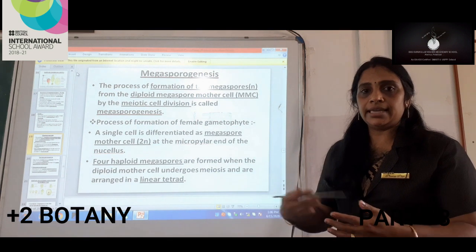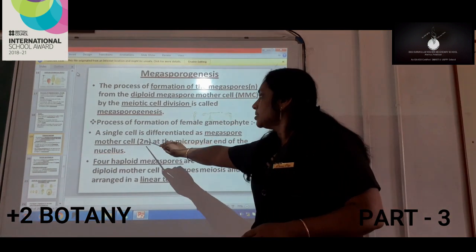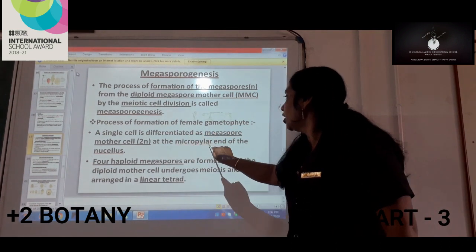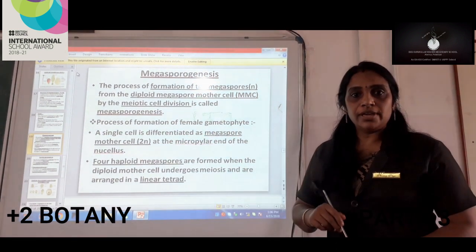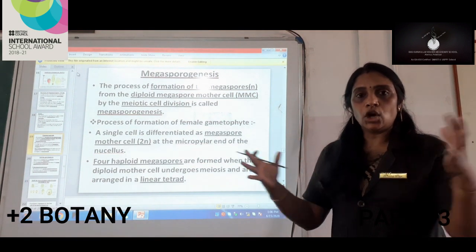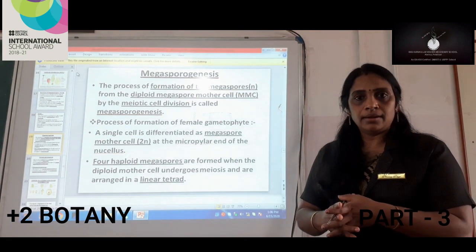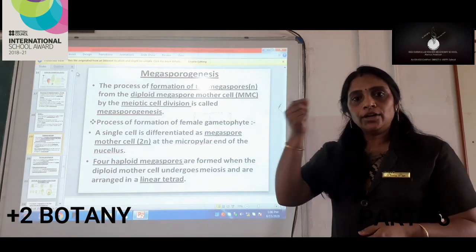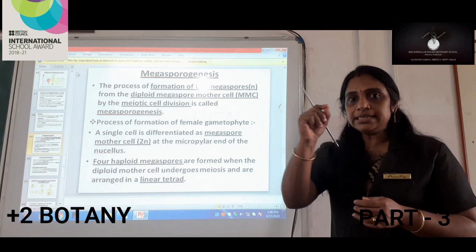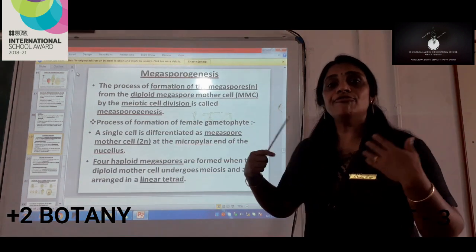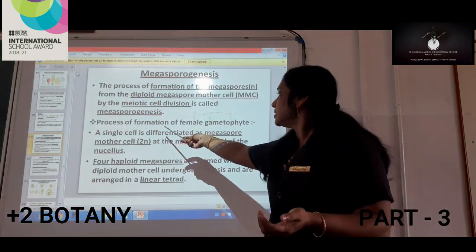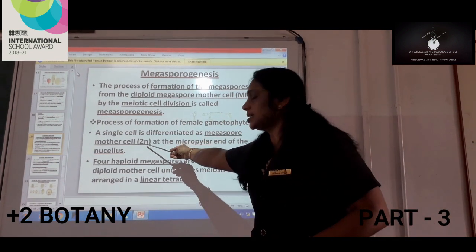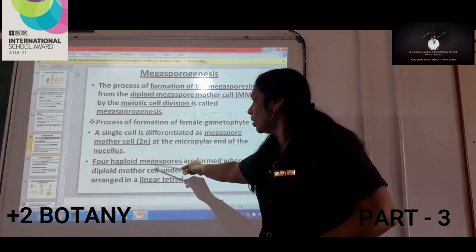Next we can see how the process of formation of the female gametophyte takes place, in detail. Here a single cell is differentiated as a megaspore mother cell at the micropylar end of the nucellus. We have seen that in the nucellus compactly arranged cells are there, and among these cells at the micropylar end, a single cell becomes functional, and that single cell functions as the megaspore mother cell.